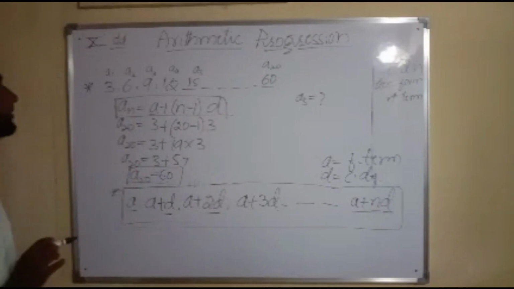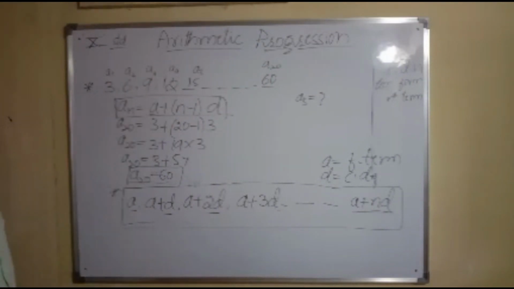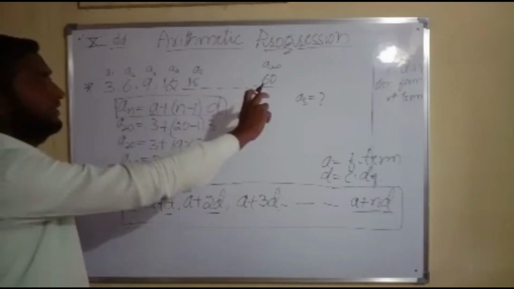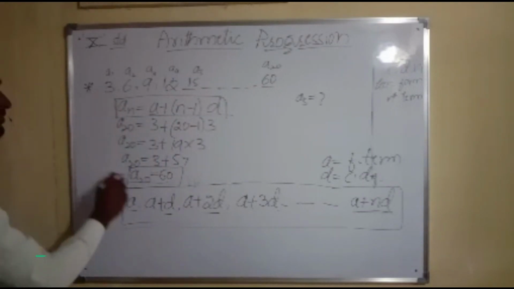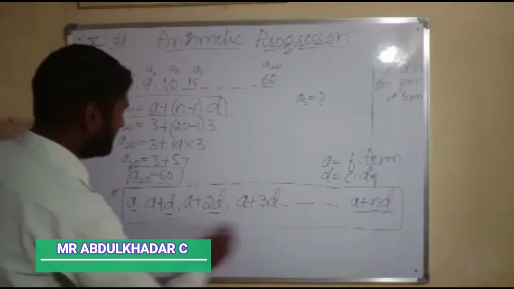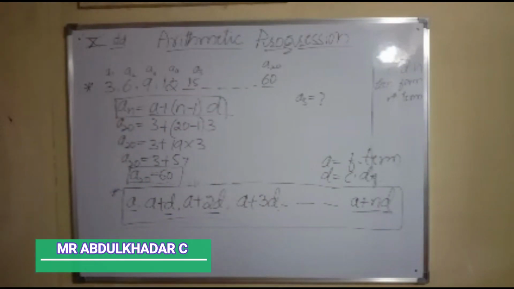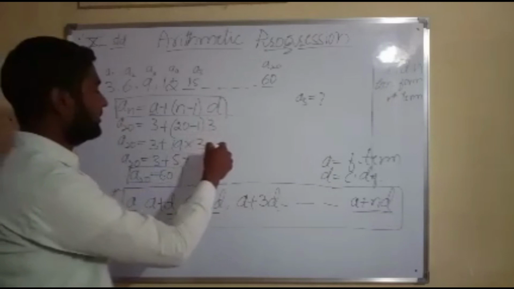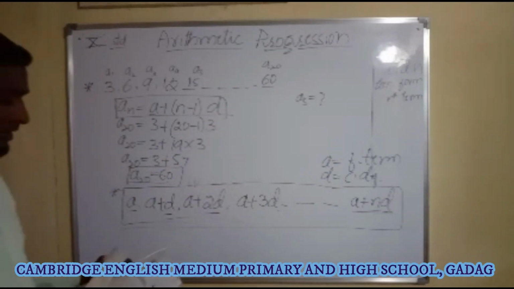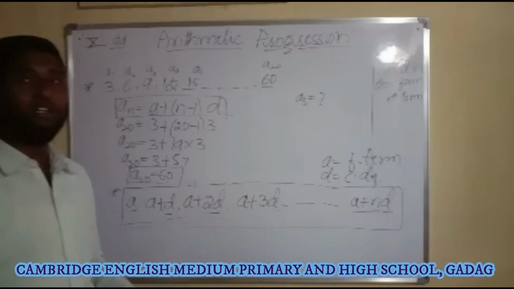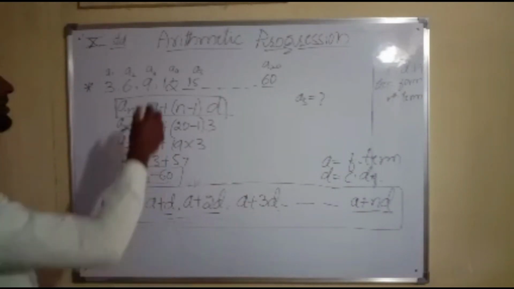So today we studied what an arithmetic progression is. It's a particular list of numbers. We came to know what the first term is, what the common difference is, what the general form of an arithmetic progression is, and how to find the nth term. Tomorrow we will discuss the next topic in this chapter.